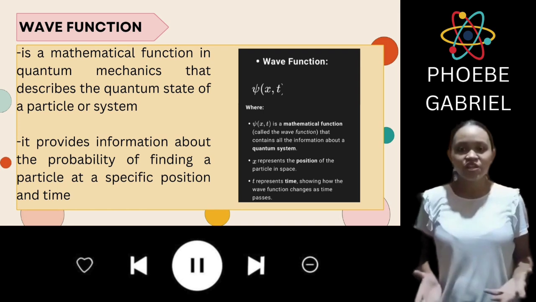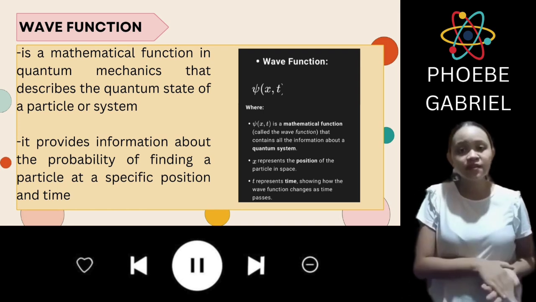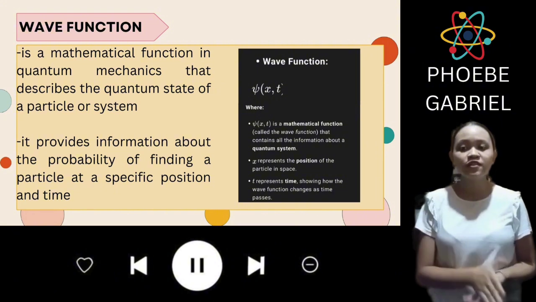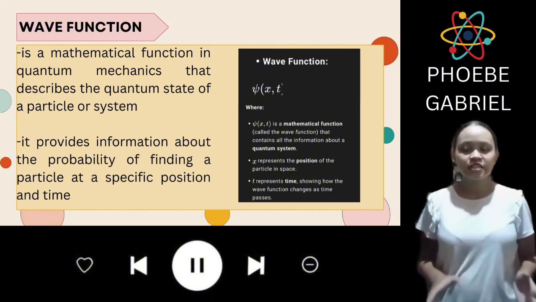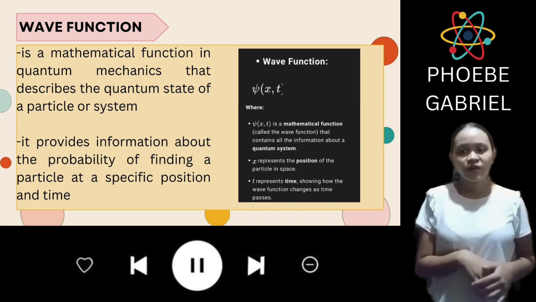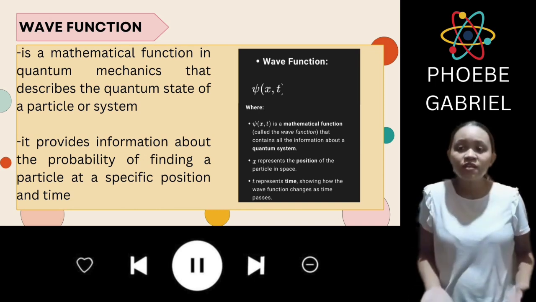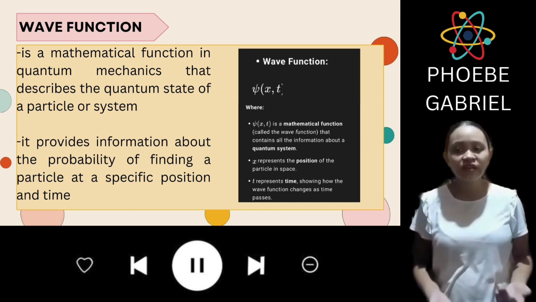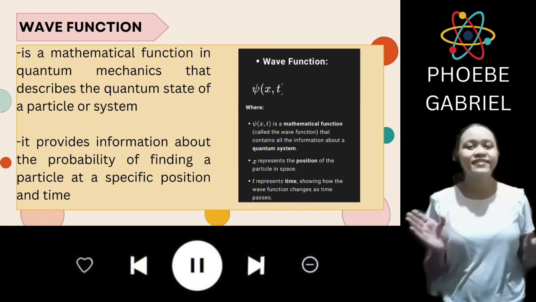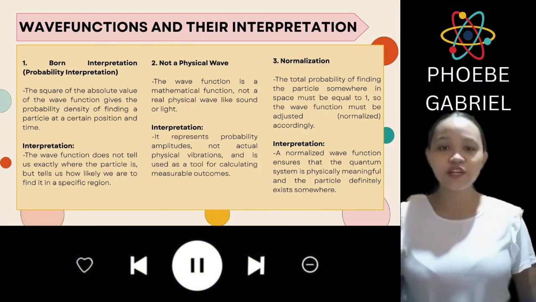So the wave function is a mathematical function in quantum physics that describes the quantum state of a particle system. You can see a formula of a wave function on the right side. It provides information about the probability of finding a particle at a specific position and time. Now let's proceed to their interpretation.